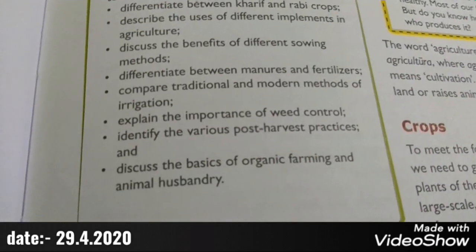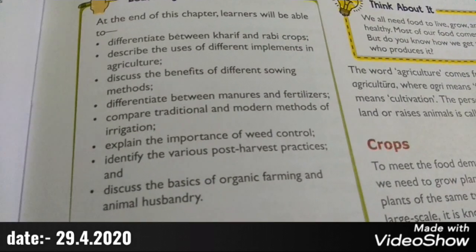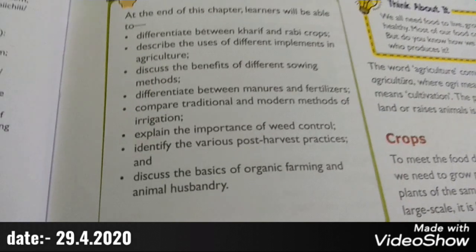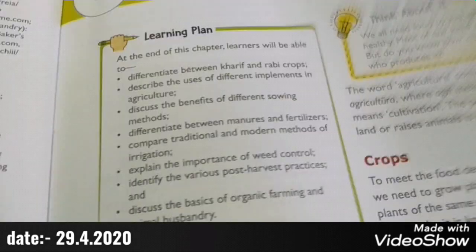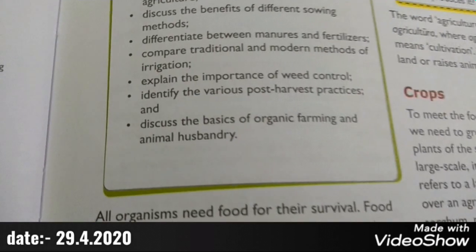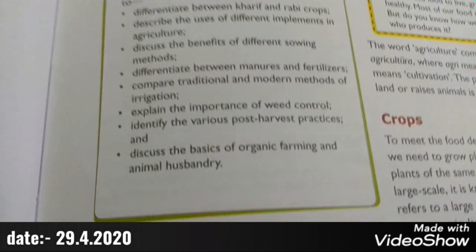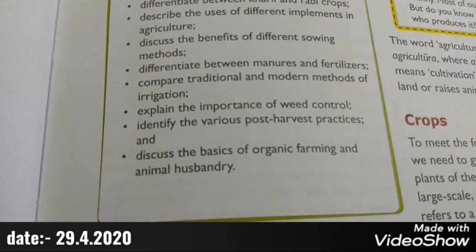Explain the importance of weed control. Weeds are unwanted plants which take over all the nutrients from our growing crops. So how do we control these weeds from destroying our crops? Identify the various post-harvest practices.